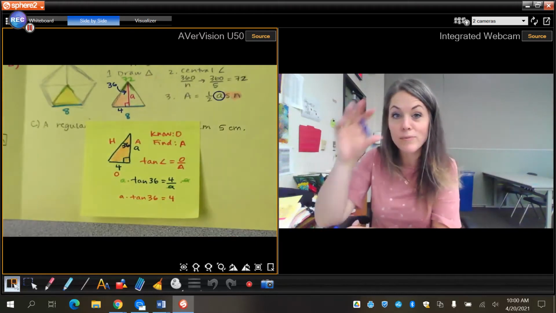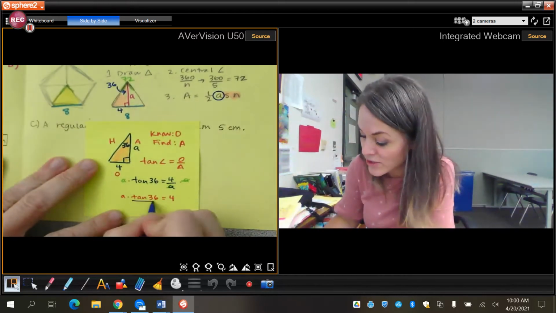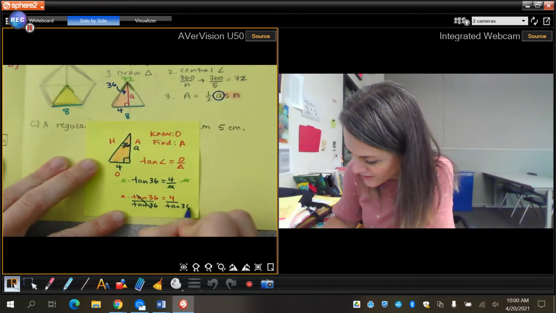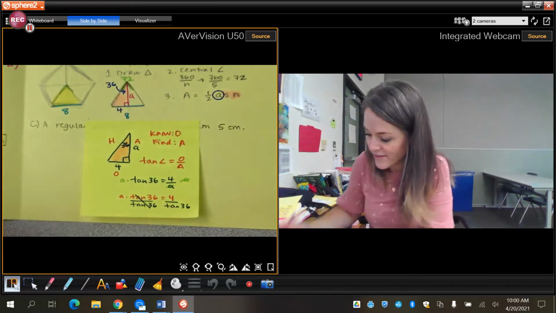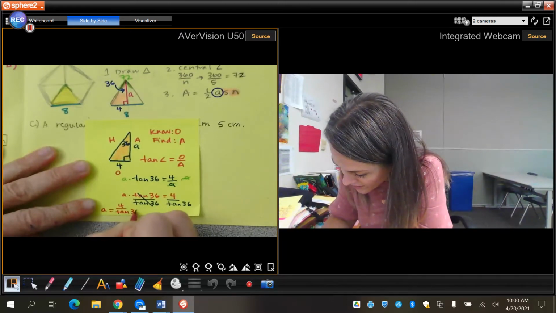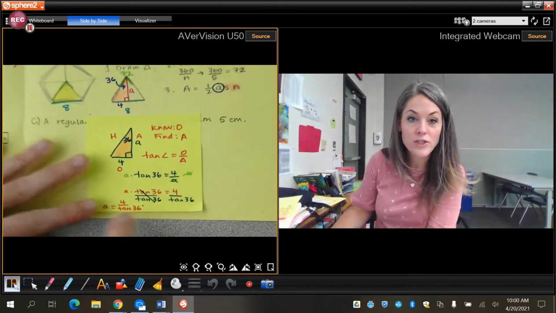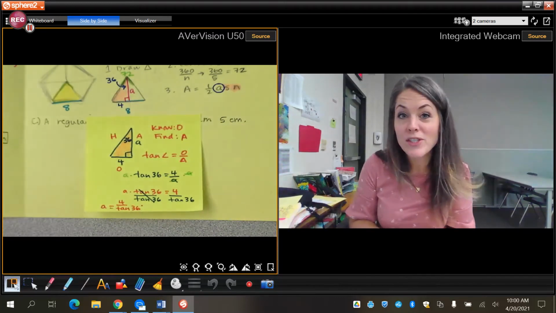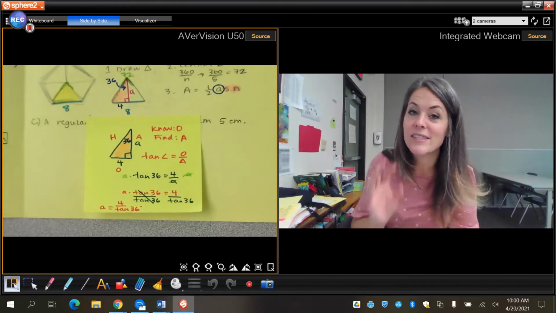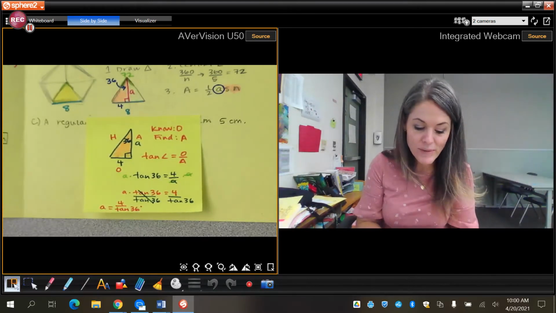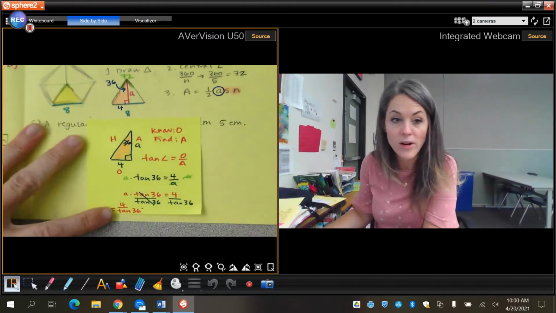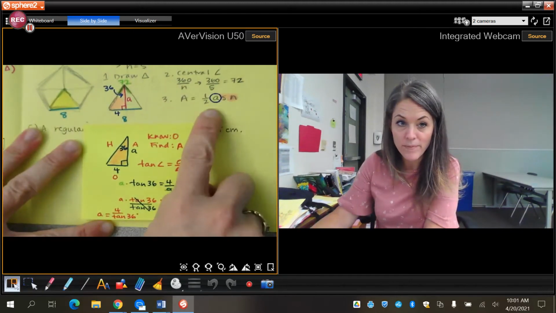To solve that, I have to move tangent of 36 to the other side. I can do so by dividing: tangent of 36 divided by tangent of 36. So I get A equals 4 over tangent of 36 degrees. Just like that. What I'm going to do is keep it as 4 divided by tangent of 36 instead of rounding it. That just makes it easier for me, and at the very end I will round. So I have 4 divided by tangent of 36 as the apothem here.